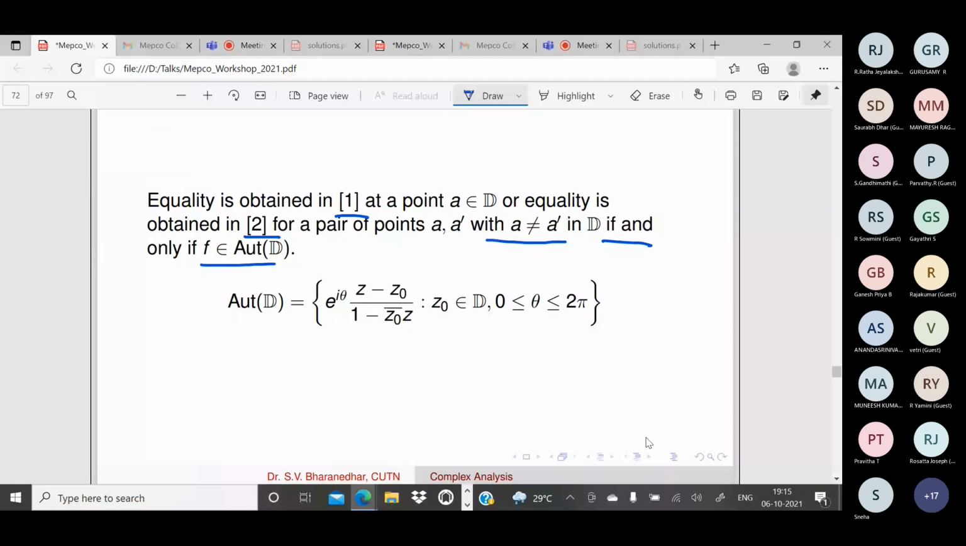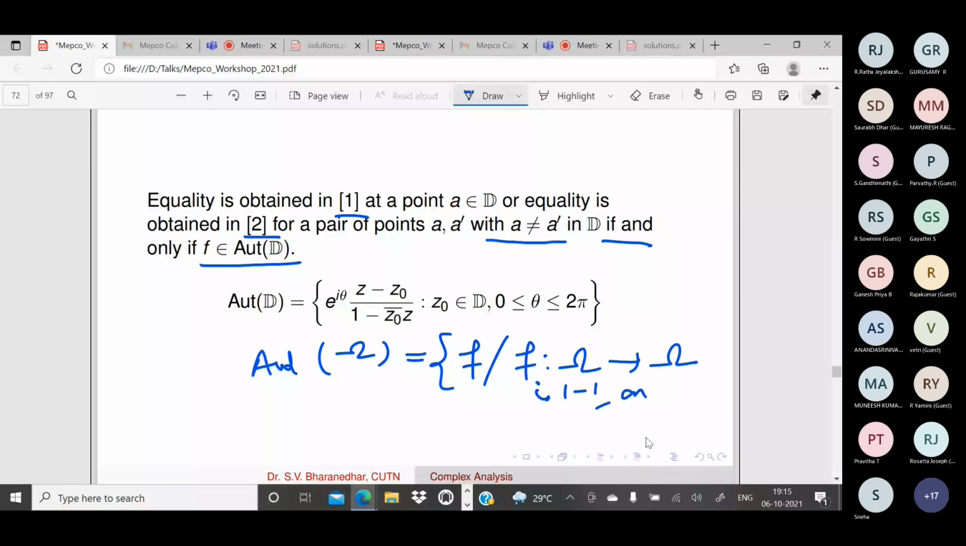Aut D means automorphisms of D. This is not our usual group theory automorphism. Here automorphism of a domain means what I just described: the set of all biholomorphic maps of that particular domain. If omega is a domain, it is the set of all f from omega to omega which are one-one, onto, analytic, and f inverse is also analytic.